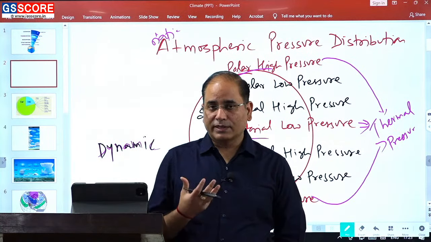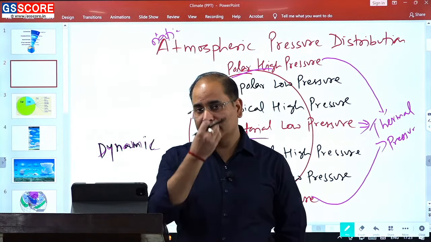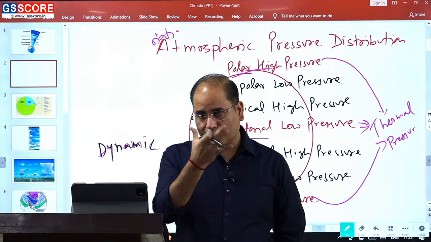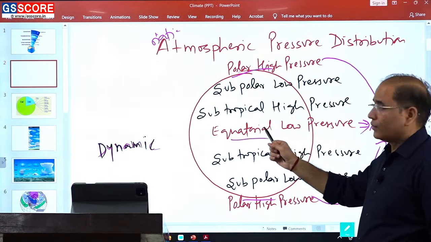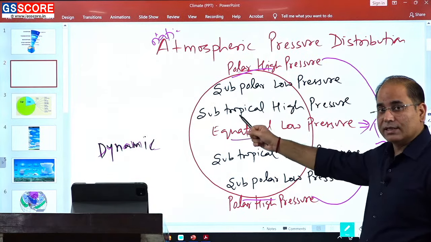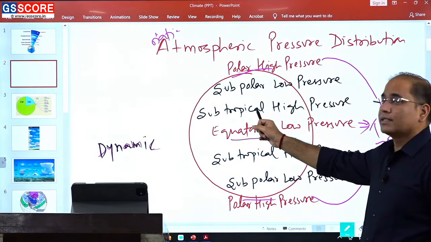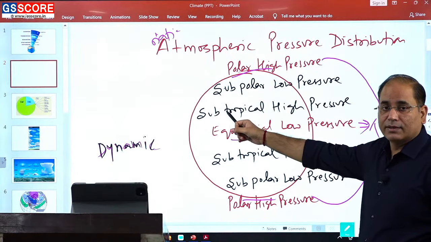So temperature is obviously very high, and if the temperature is very high, pressure should be low. But what are we witnessing? Pressure is high. So in the subtropical area, temperature is high and pressure is also high, which means pressure is not being controlled by the temperature.